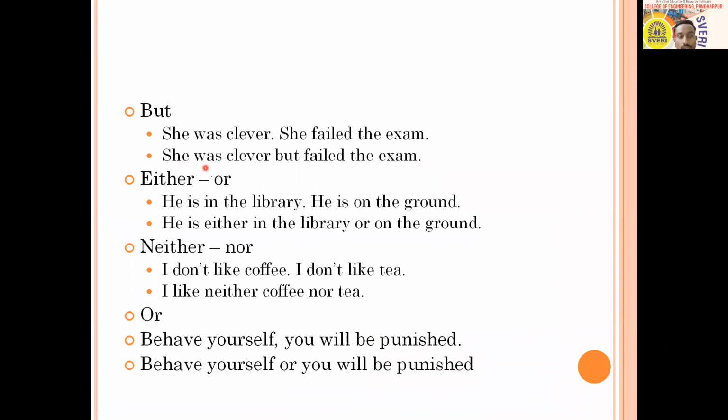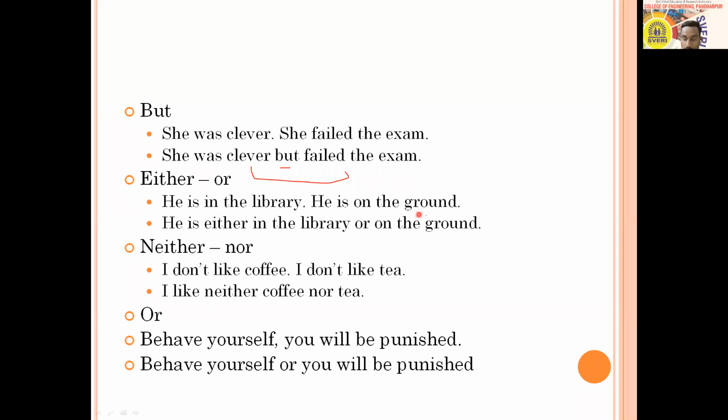Then with but: she was clever, she failed the exam. She was clever, but she failed the exam. That makes a kind of contrast, between being clever and failing the exam. Then either or, that is for two things. Out of two things, one is sure. For such things, we use either or. He is in the library.